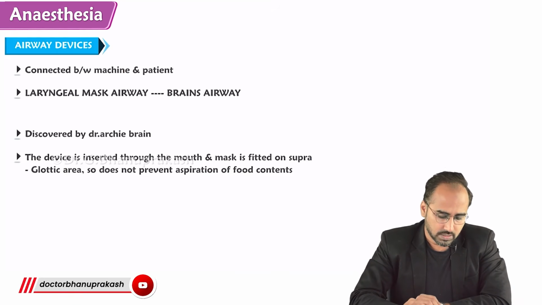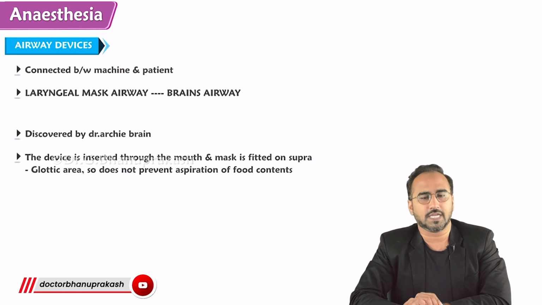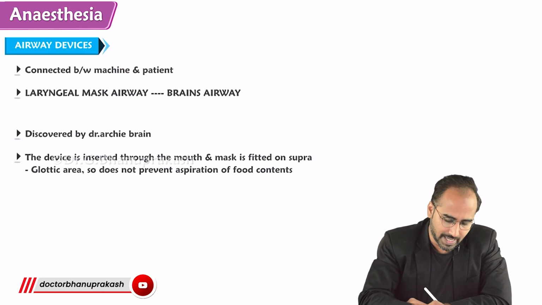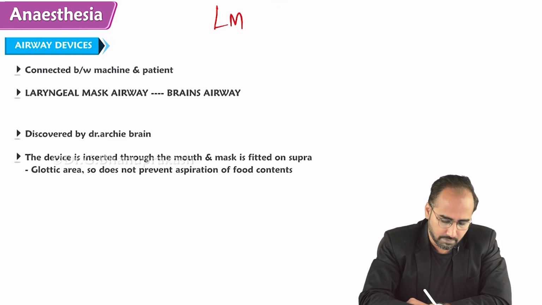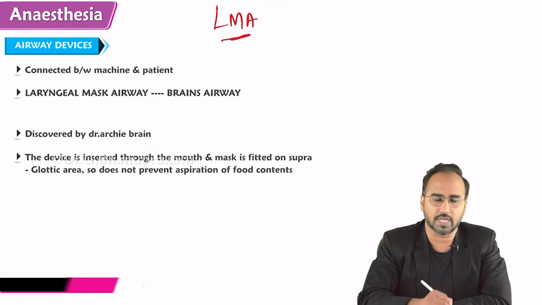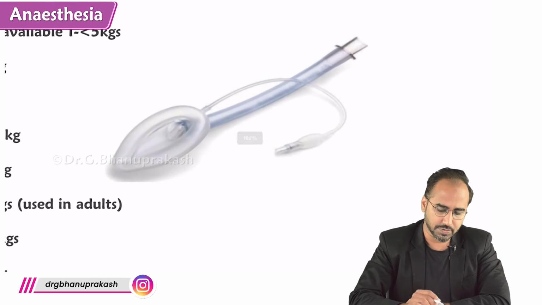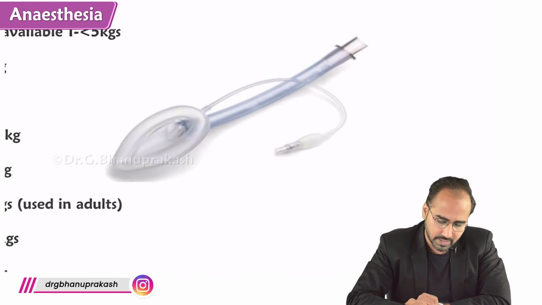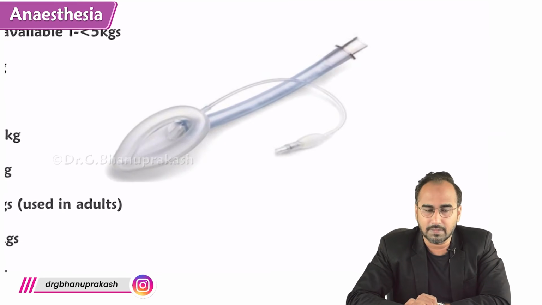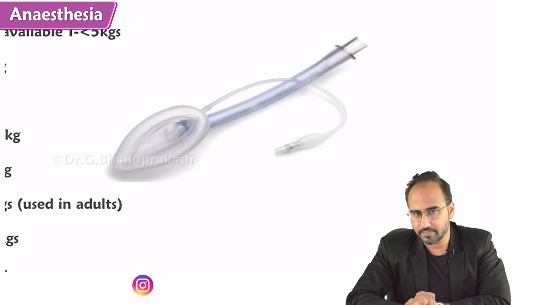Okay. So guys, we are starting with this airway device, which is called LMA, laryngeal mask airway. This airway device that you see on the screen is called laryngeal mask airway, LMA.